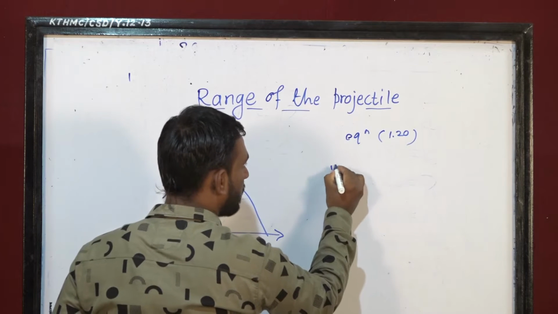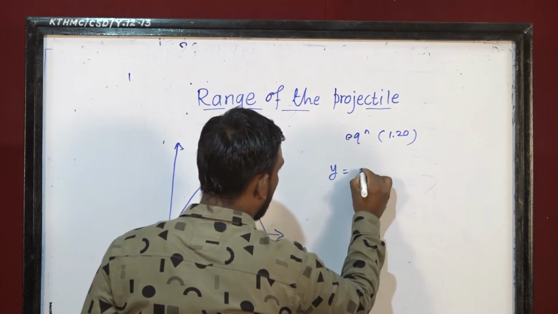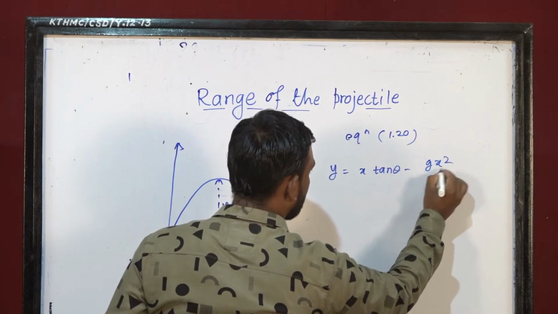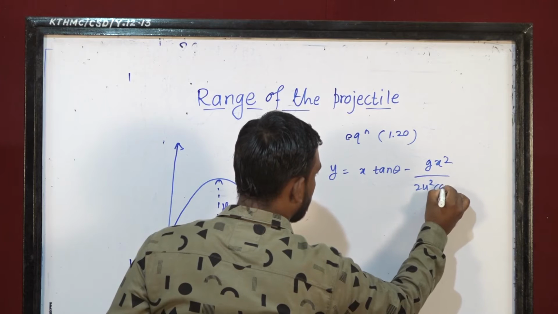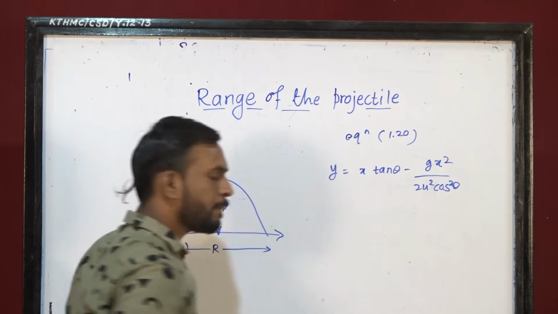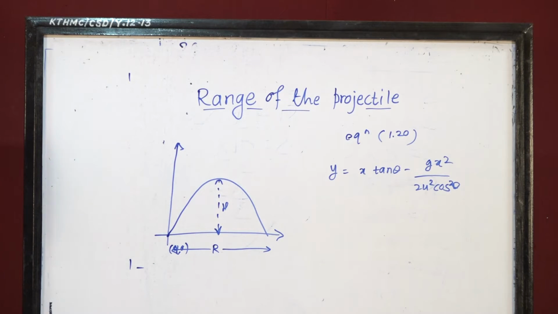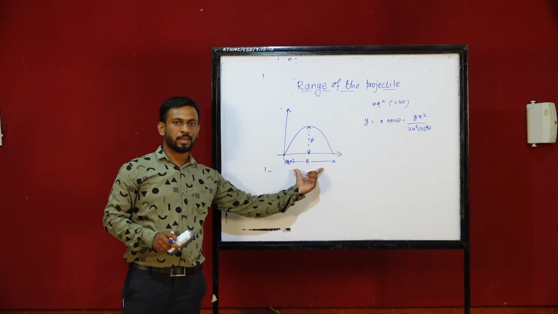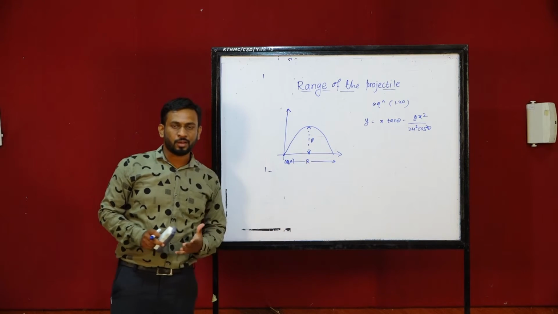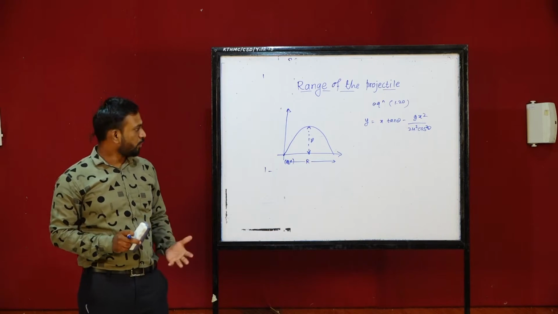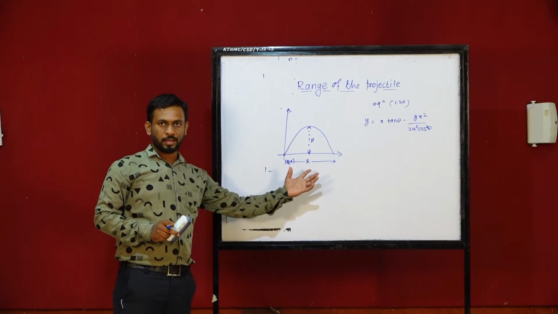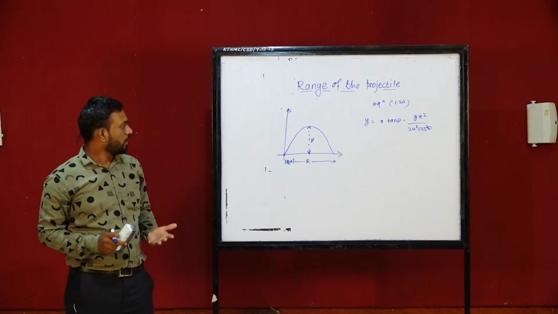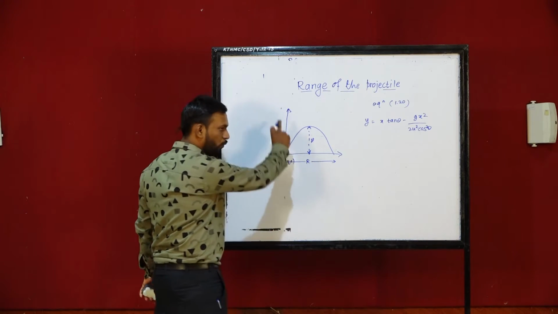Equation 1.20 is y = x tan θ − g x² / (2u² cos² θ). This is the equation we already derived in the last lecture. For the range of the projectile, R, which is the maximum distance covered along the x-axis or horizontal axis, suppose instead of x we put the value R. So for x = R, the y coordinate is 0.